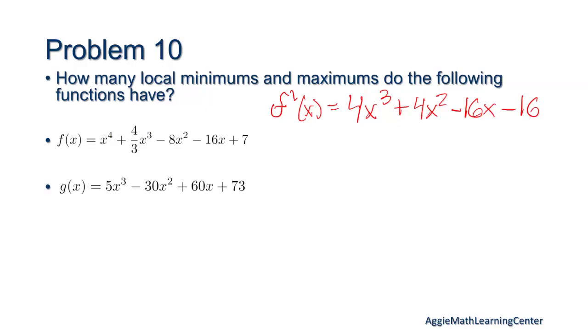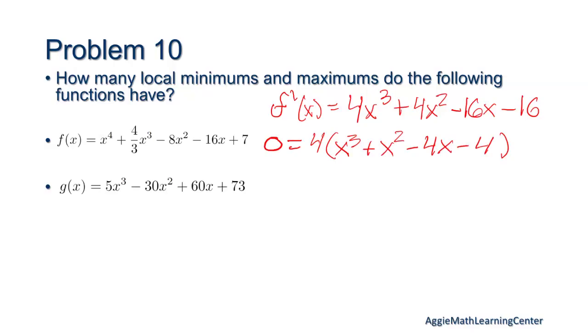Okay, so first derivative, we want to set this equal to 0, right? That will give us where our slope is 0. Then I'm going to pull a 4 out of everything. Okay, then we can factor this.